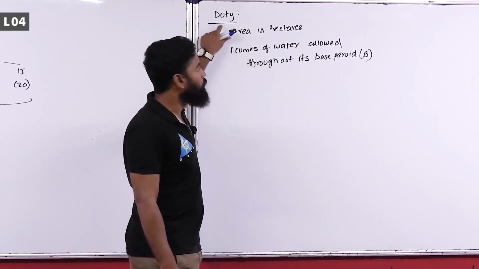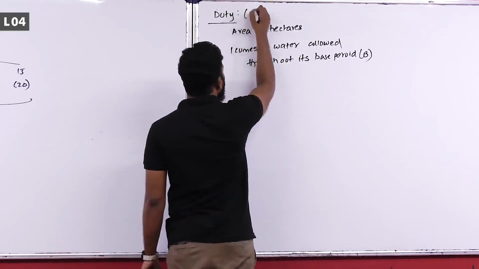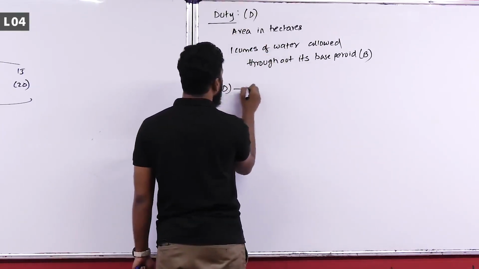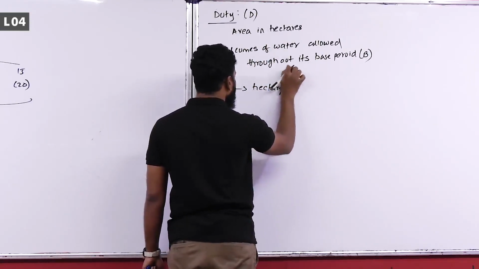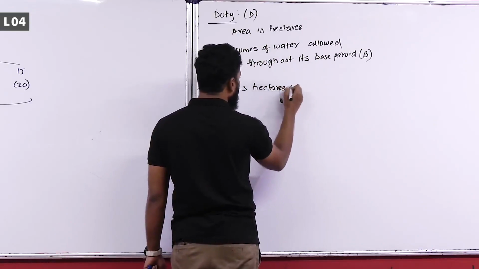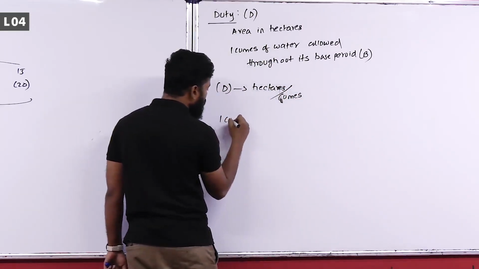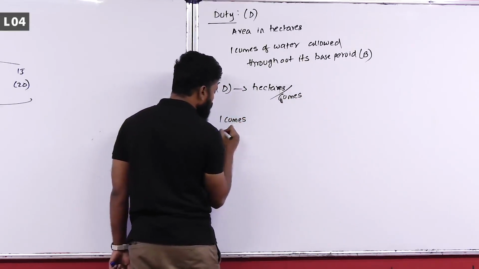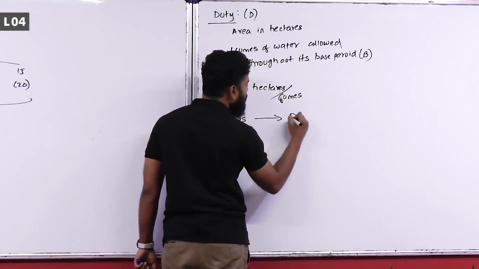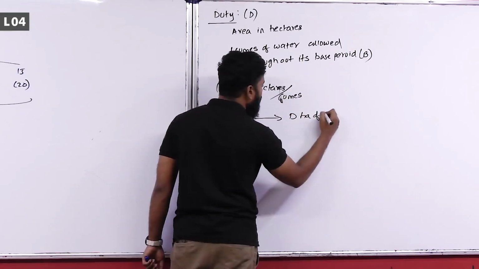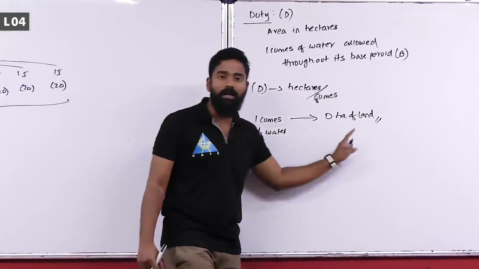Generally it is represented by D, and the units of duty are hectares per cumec. That means 1 cumec of water will generally irrigate D hectares of land.